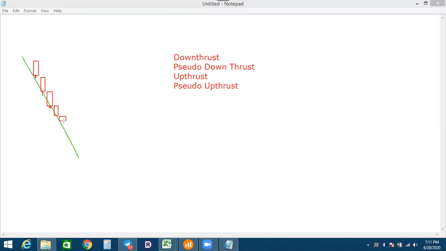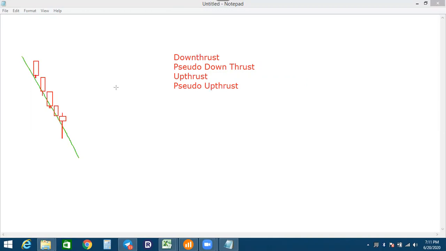Now I found one thing here. This type of candle. In the downtrend, so many times we are finding this type of candle, the red candle. It shows that sellers are now very, very weak in this candle.